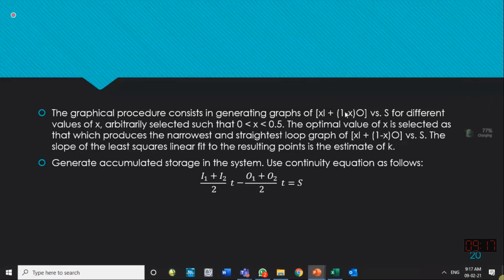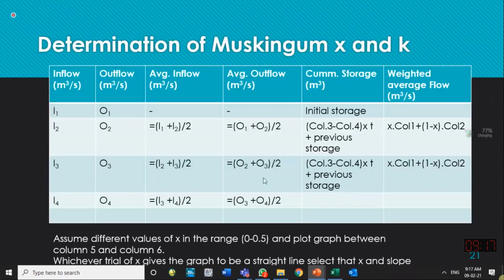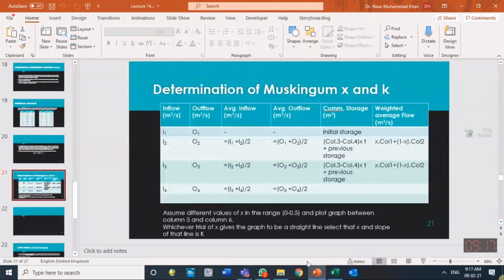So once you have found the correct value of x, then the slope of that curve will tell you the k value, because you know storage was equal to k times xI plus 1 minus x into O. Initially we assume k is equal to 1, but if there is a graph available between these two parameters, then their slope, their ratio should tell you the k value. So that is done using Excel again. I will go to the Excel directly rather than showing you over here.